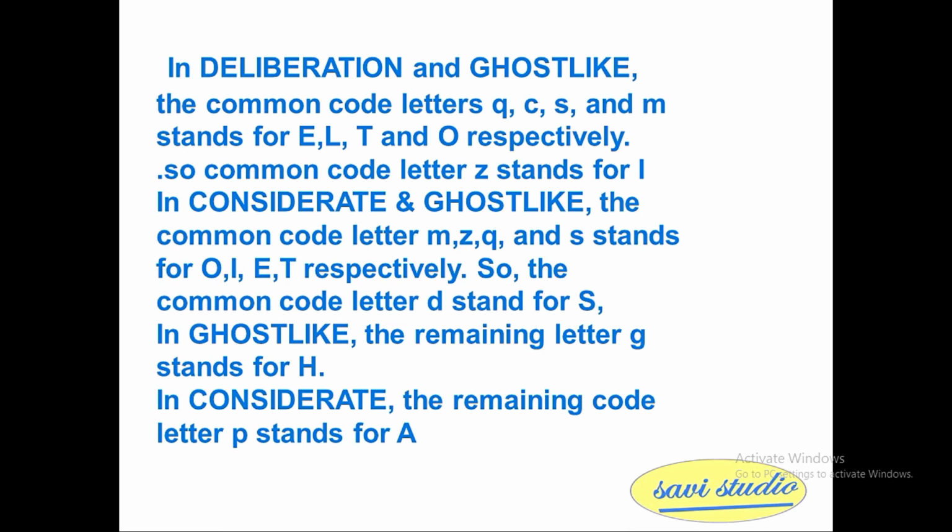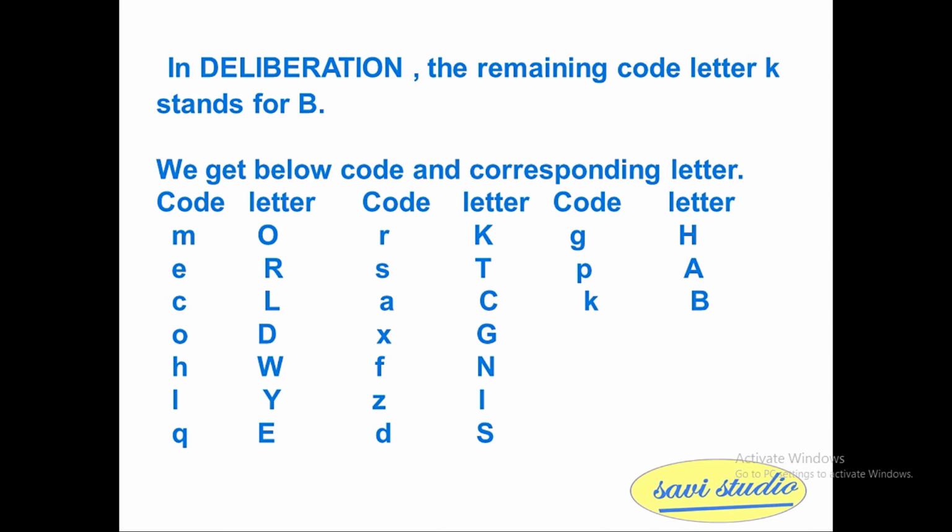In deliberation and ghost like, the common code letters Q, C, S and M stand for E, L, T, O respectively, so the common code letter Z stands for I. In considerate and ghost like, the common code letters M, Z, Q and S stand for O, I, E, T respectively, so the common code letter D stands for S. In ghost like, the remaining letter G stands for H. In considerate, the remaining code letter P stands for A. In deliberation, the remaining code letter K stands for B. So we get the below code and corresponding letter.